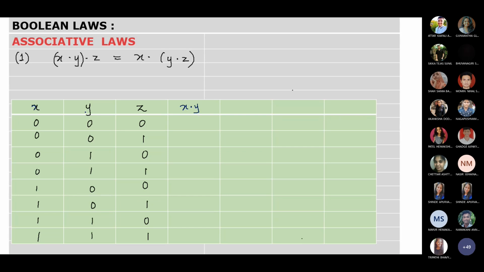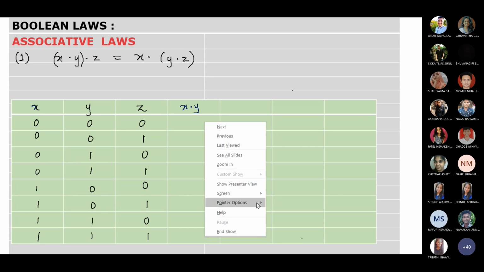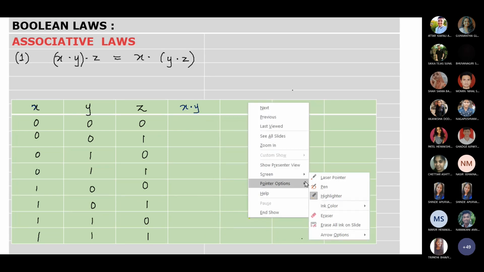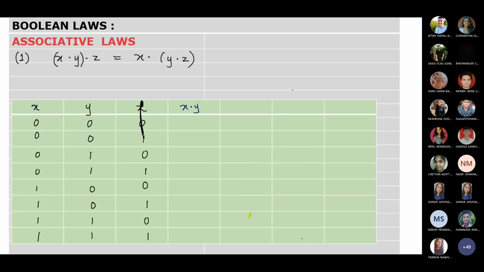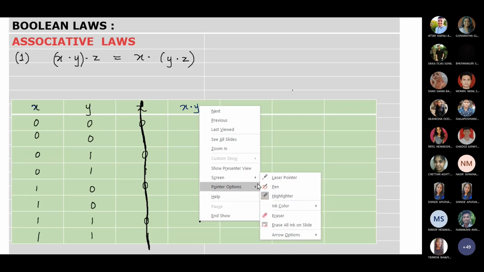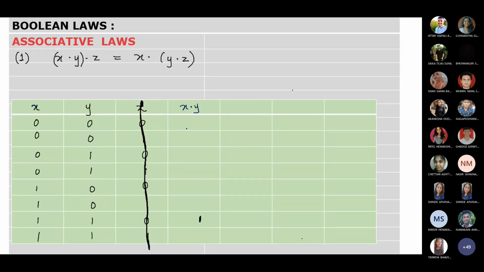कि x और y के टेबल पे फोकस करना है. You will not focus on z. So what are we going to do is, don't focus on z. So just ignore this for time being. ठीक है? अभी x dot y पे ध्यान दो. हाँ? So इसको अभी AND करो. AND means you have to remember AND gate definition. When both the inputs are high, output is high. If any one of the input is low, output is low. So this will be 0, 0, 0, 0, 0, 0, 1, 1. Clear all of you? समझा ना कैसे आया ये? Yes, ma'am. कि मुझे एक्सप्लेन करना है तुम्हें?